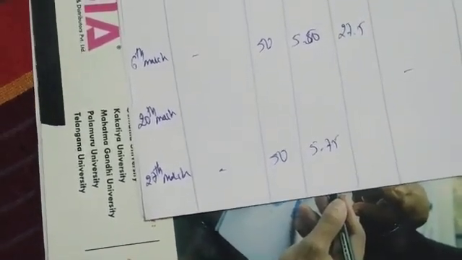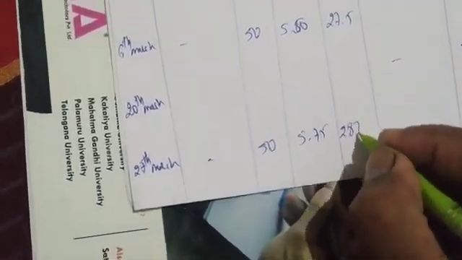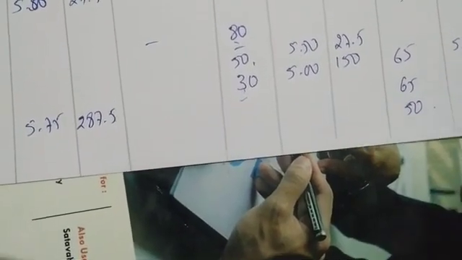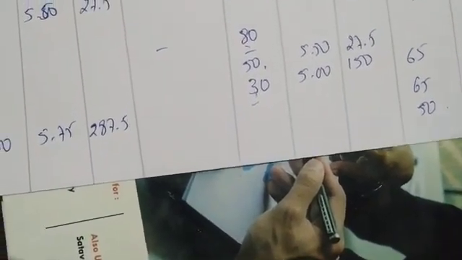Done. Chaliye. Last is what? March 27th. What have we done on March 27th? We purchased 50 units. On 27th March we have purchased, no purchase order number, 50 units purchased at 5.75. So 50 into 5.75, we are getting 287.5. So the balance: first 65 at 5 rupees, 325, the next 50 units at rupees 5.75, 287.5. Okay, done. So we have done all the transactions.